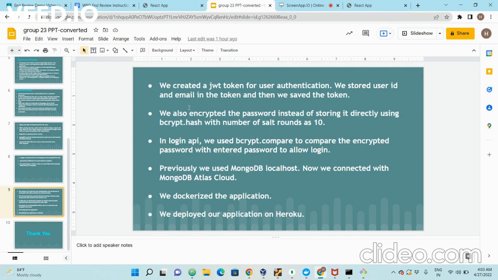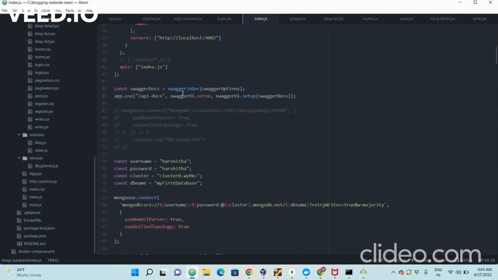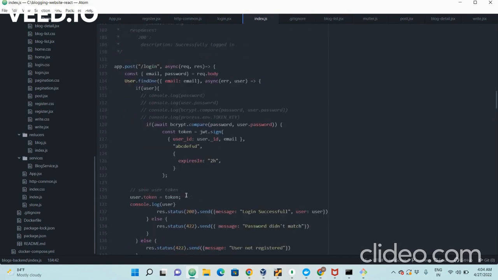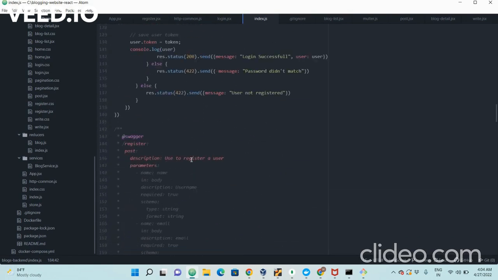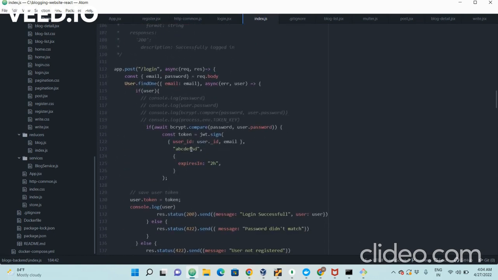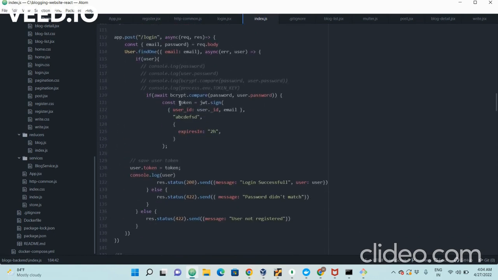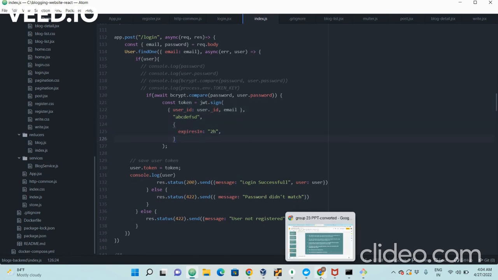For mid-evaluation, we didn't use a JWT token for user authentication. So now we created it and stored the user ID and email in the token, and then we saved the token. Here we can see we are creating the JWT token using JWT.sign, and we're putting these variables in it, and then we are saving the token.